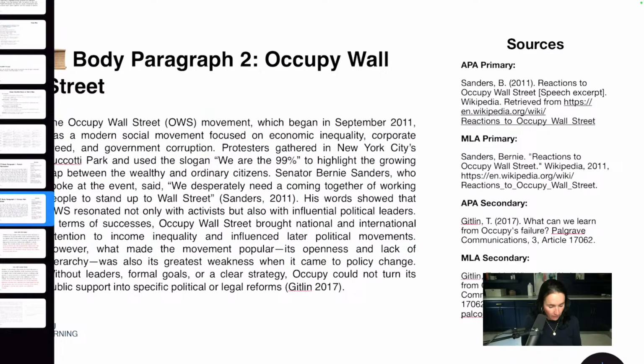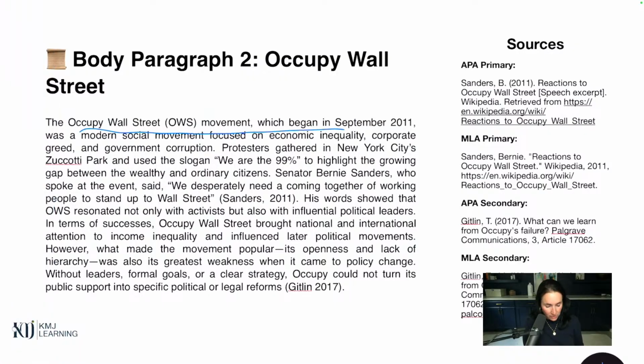What do I have here? Brief discussion. I have my Sanders 2011 speech, which is a primary source. And then I talk about the successes and the failures. And the failures comes from Gitlin, I think, 2017. Another source, but this one's secondary.